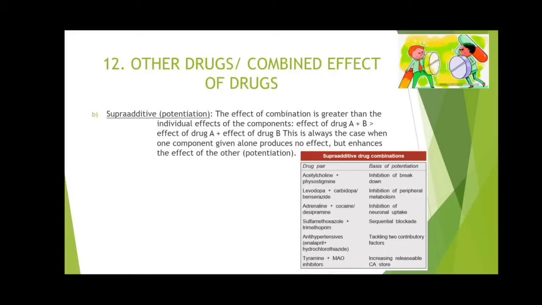These are the enzymes that metabolize levodopa. But when levodopa is taken along with carbidopa, what will happen? Carbidopa will protect levodopa against the metabolizing enzymes. So the activity of levodopa will be potentiated in the presence of carbidopa.